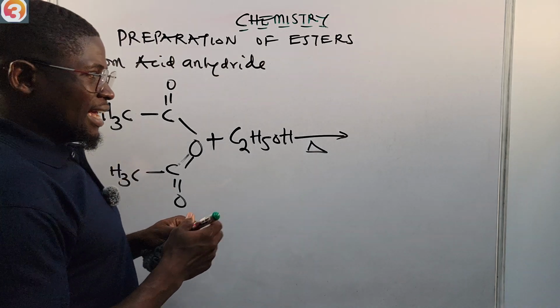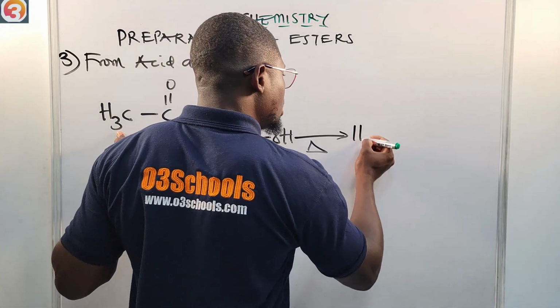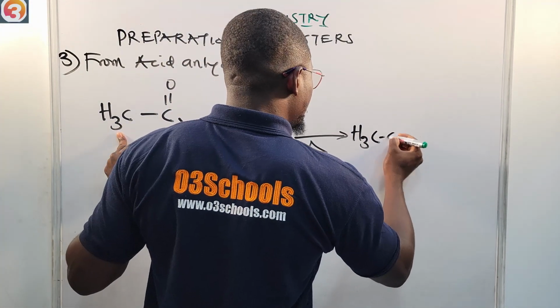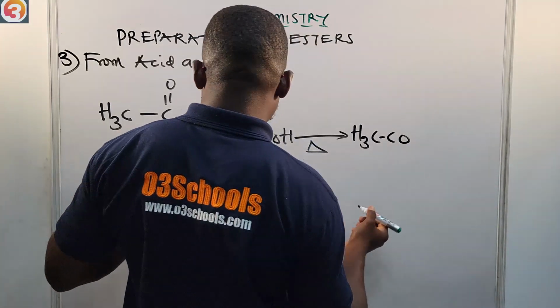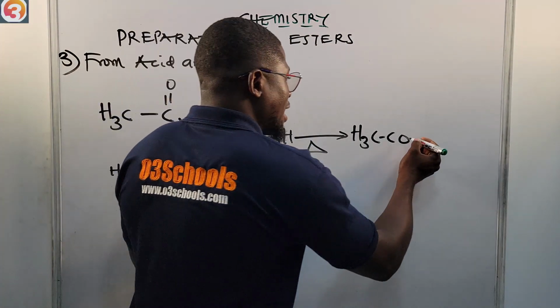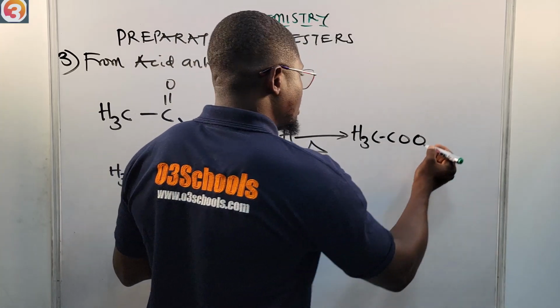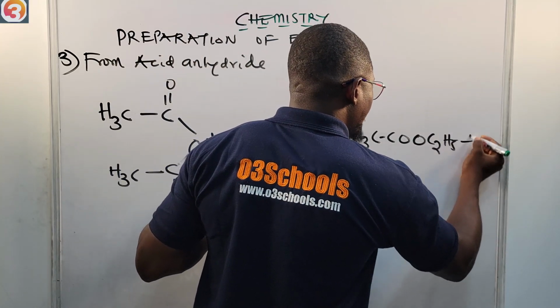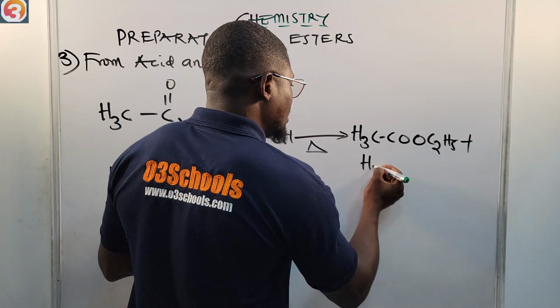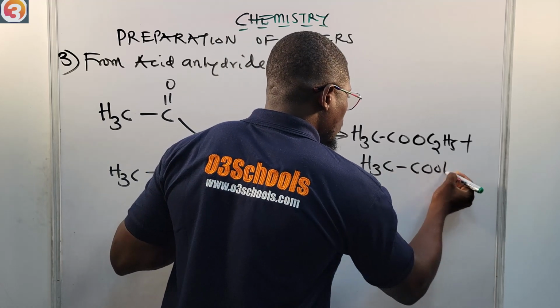An ester. This is our ester that will be formed. I'm going to have our H3C, C, O, then for our alcohol or alkanol, I'm going to have our O, our C2H5, then plus H3C, COOH.